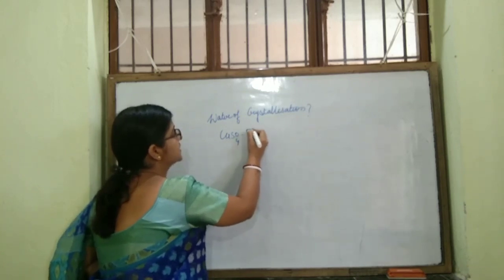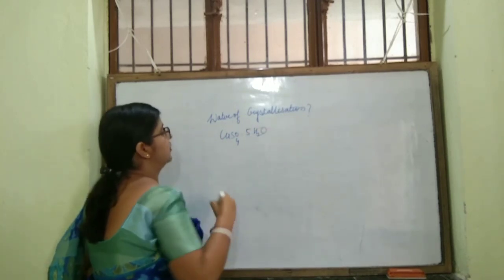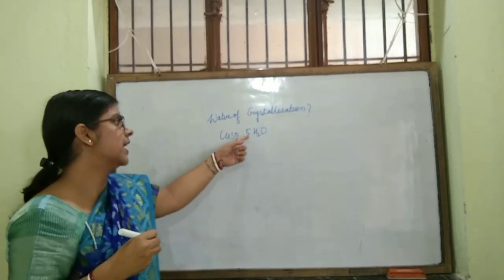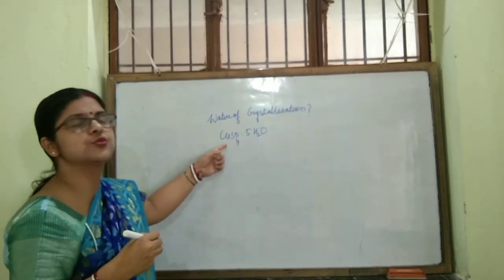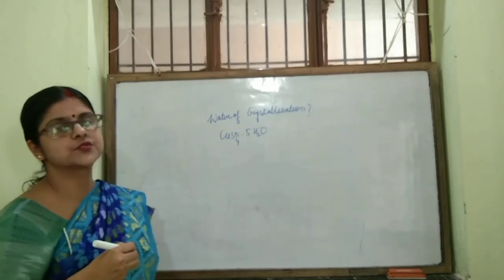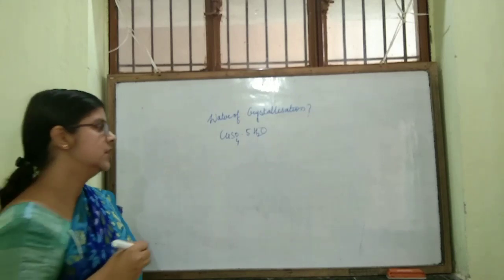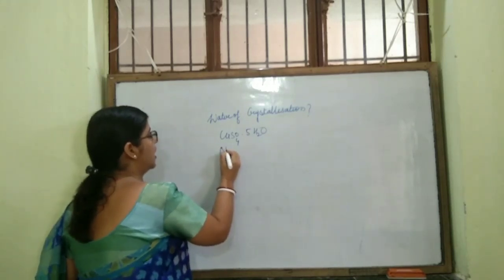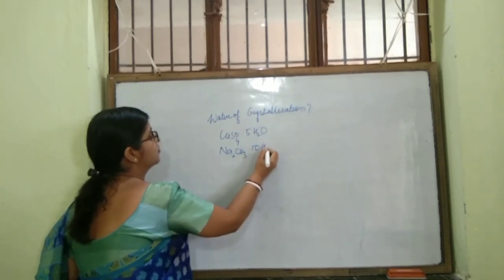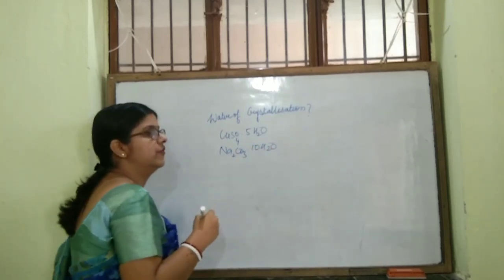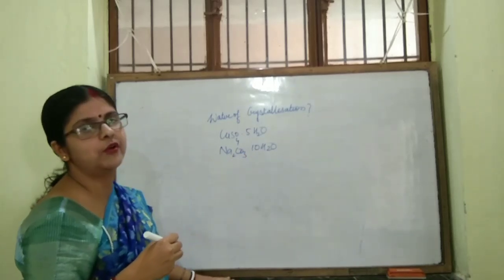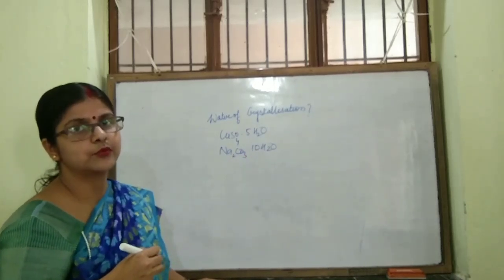See, copper sulfate pentahydrate. This is blue vitriol. Here 5 water molecules are attached to copper sulfate molecules. These 5 water molecules are known as water of crystallization. Next, washing soda, Na2CO3.10H2O, sodium carbonate decahydrate. Here 10 molecules of water are loosely bound to sodium carbonate.